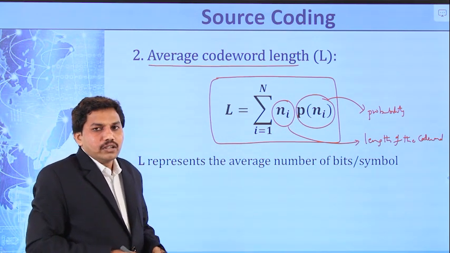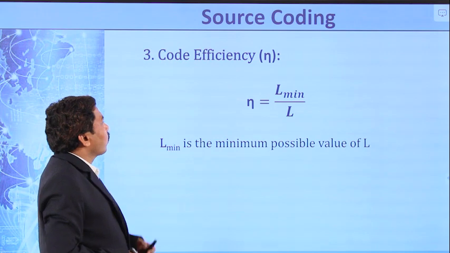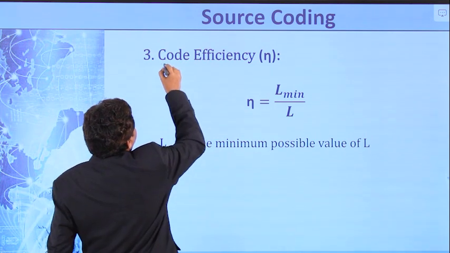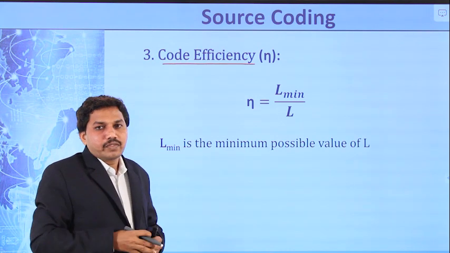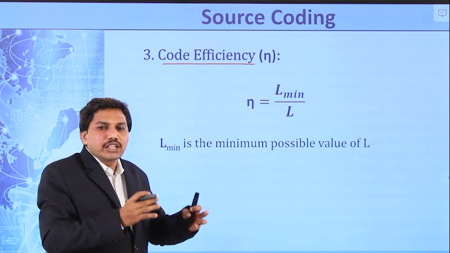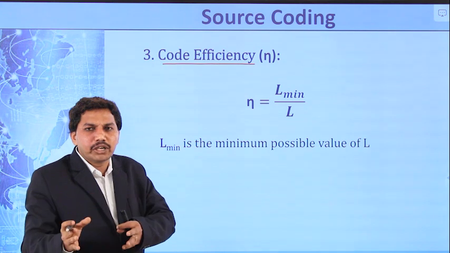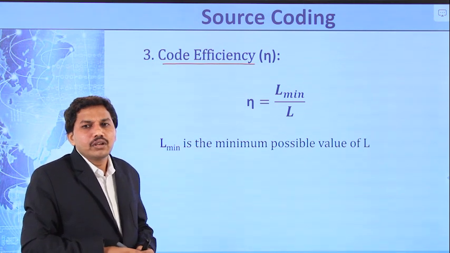Third definition is code efficiency. That means what is the efficiency of the code when we are converting the message into binary bits by using some algorithm.